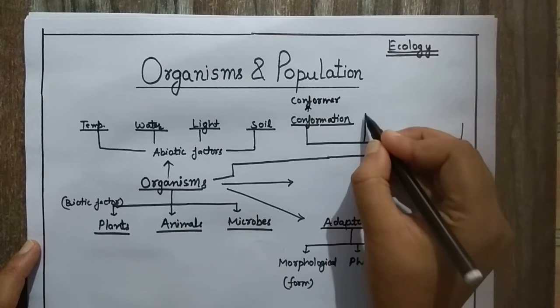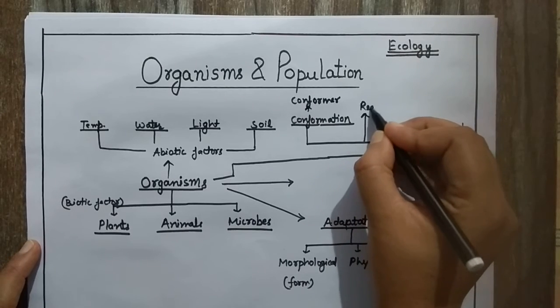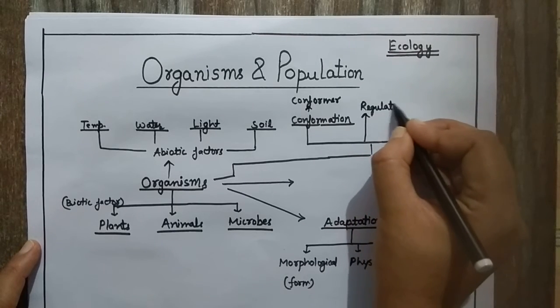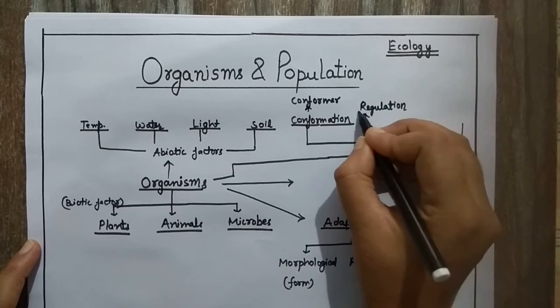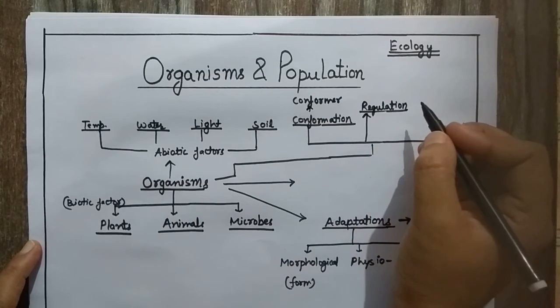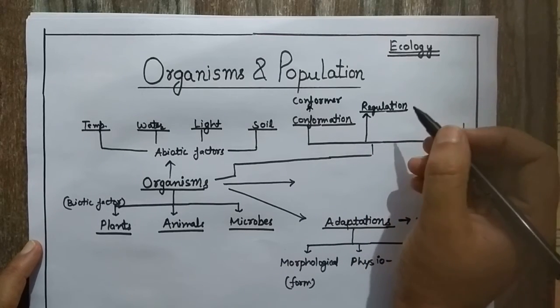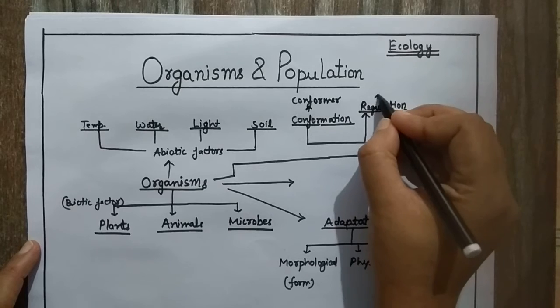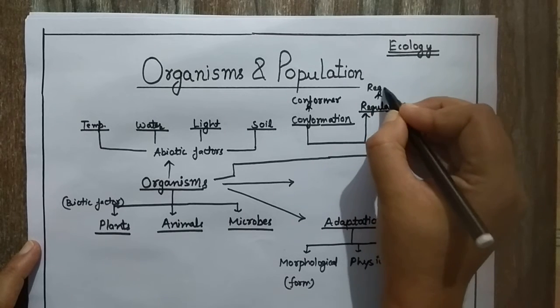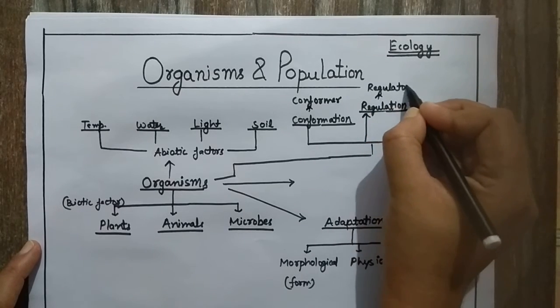While the other case is of regulation: if the organisms are capable of controlling the internal environment through their metabolism, they are known as the regulators, and the process is known as the regulation.